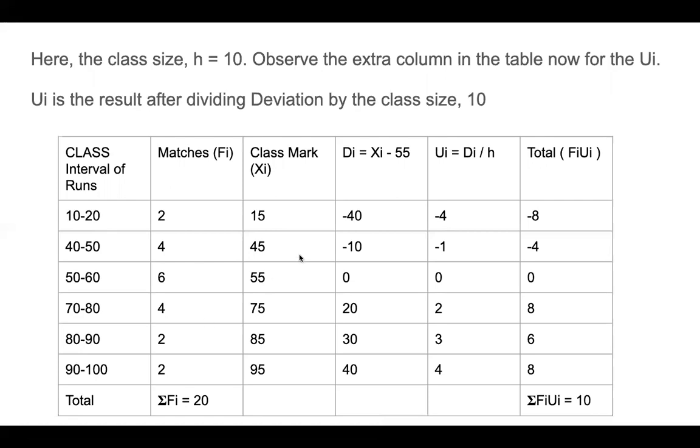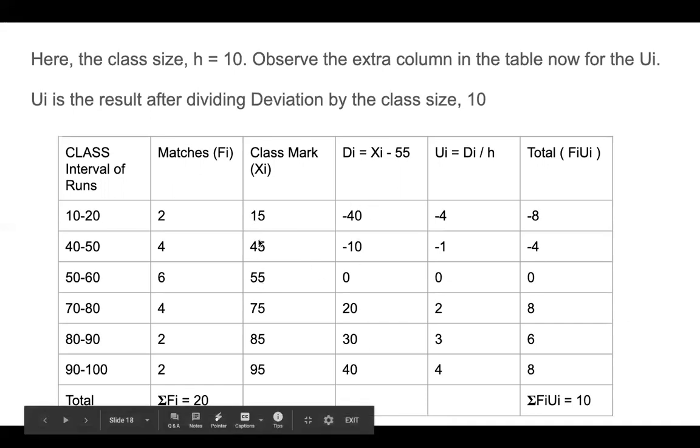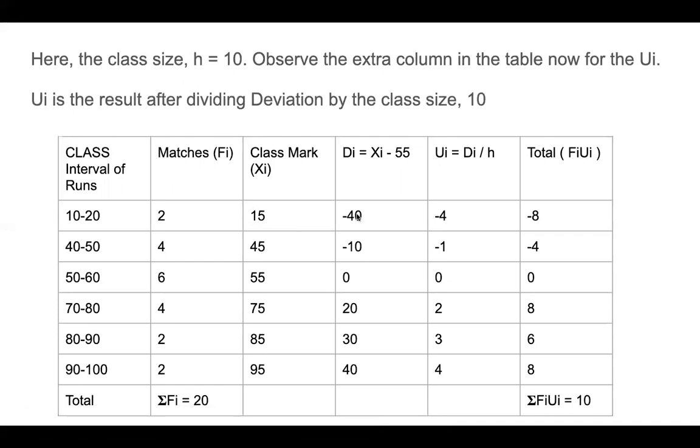Just like we did in the previous method, we assumed 55 is the mean. Even in this method, you first need to assume that any one of these values is a mean. So right now I'm taking 55 as the assumed mean. What is the deviation? The deviation of every other class mark from 55 is this much.